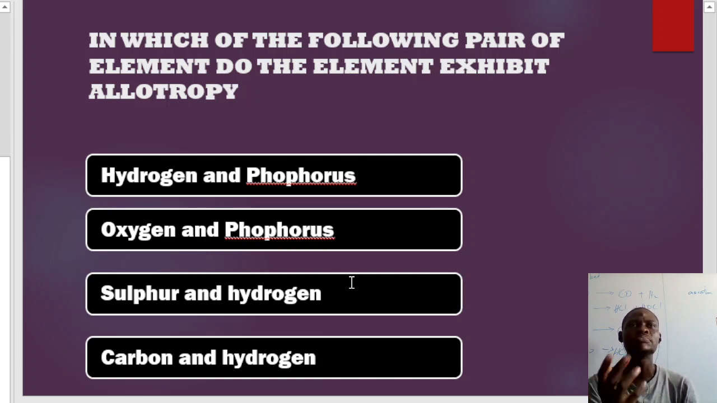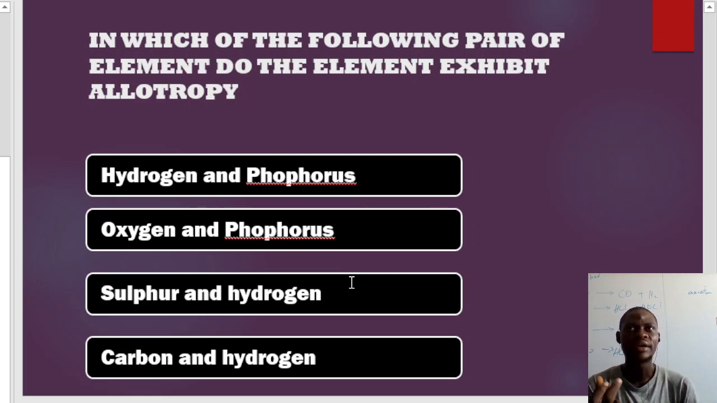Now, what are the major allotropes that we can have? We can have allotropes of carbon. Carbon has 3 allotropes: diamond, graphite, and what? Amorphous substances. Another allotrope that we can have is phosphorus. Phosphorus has 2 allotropes, which are what? Red phosphorus and then white phosphorus.